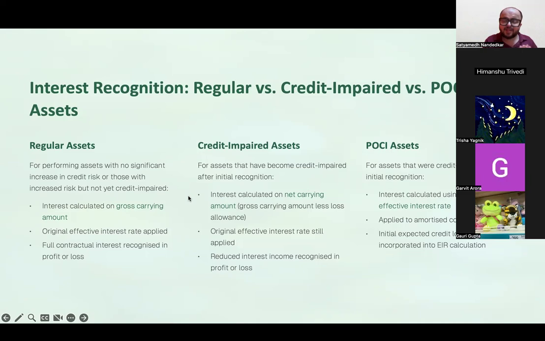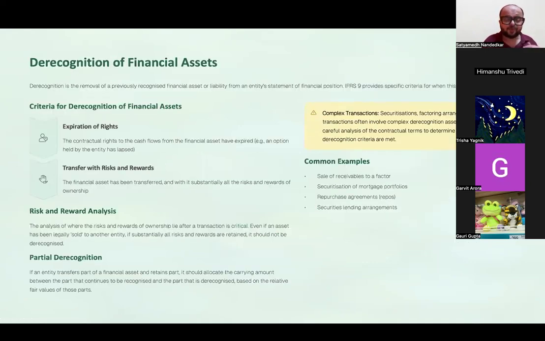So this table basically presents to you कि interest recognition कैसे होगा for regular assets, for credit impaired assets and for assets which are credit impaired at origin. ये सबसे बेकार कैटेगरी है, ये सबसे सेफ कैटेगरी है. In AFM, I am sure you have looked at different bond ratings ना, triple A rating, double A rating, triple B rating, B rating, triple C rating. A B rated bond could be a bond which is credit impaired at origin. Still, entities do deal in these junk bonds also.